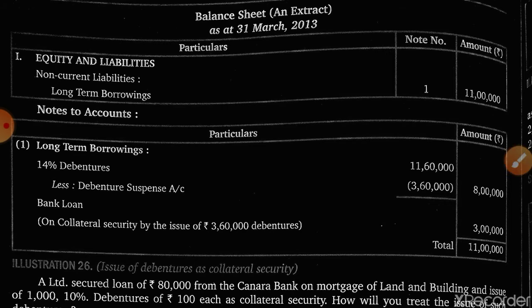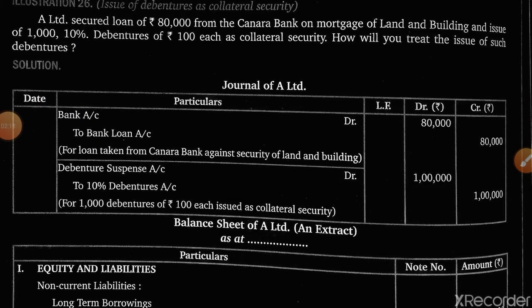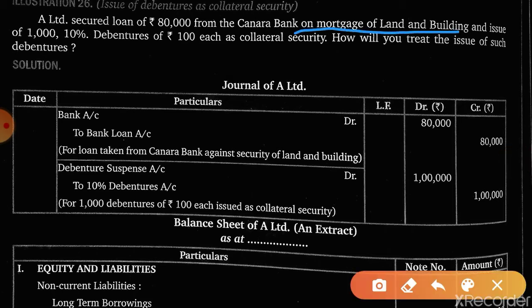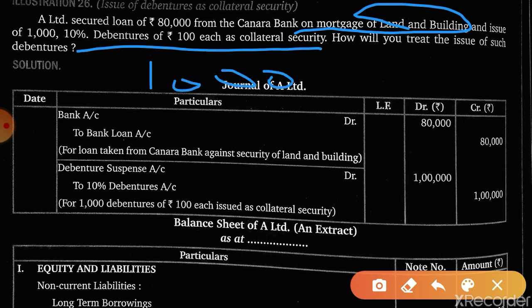Method second, when the entries are passed. See the next illustration. A Limited, you take the screenshot. Okay. A Limited secured a loan of rupees 8 lakh from Canara Bank on mortgage of land and building. See, this land and building is primary security, and issue of 1000 10% debentures of rupees 100 each as collateral security. That means 1 lakh is kept as collateral security.